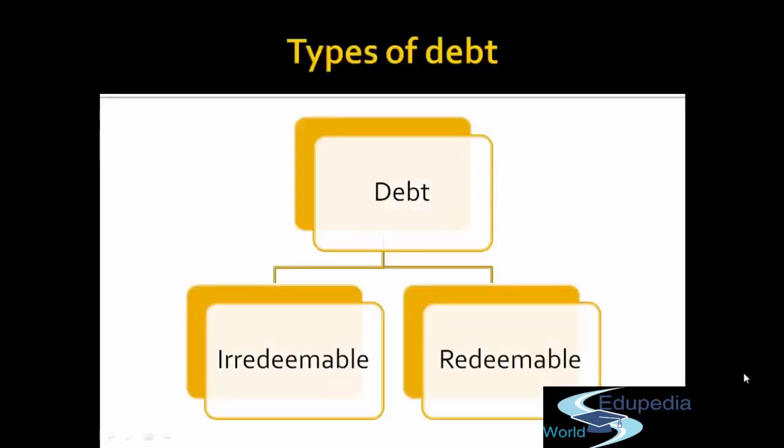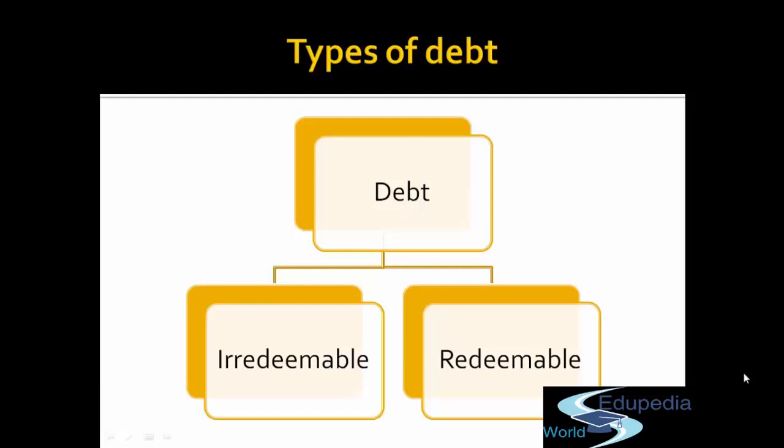Okay, so in the previous slide I have written cost of irredeemable debt. Now I'm going to explain what irredeemable is. Debts are of two types: irredeemable debt and redeemable debt. You all are aware of these terms, I think. Irredeemable means it is not to be redeemed, that is, the principal amount is not to be paid back during the lifespan of the company. Redeemable debts are issued with a time period. For example, if you are issuing debentures for 5 years, after 5 years you have to repay the principal amount of the debentures to the debenture holder.